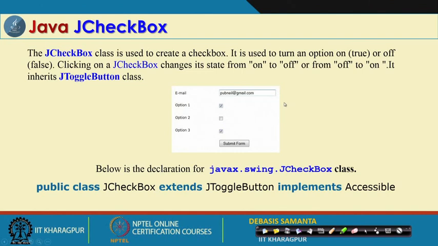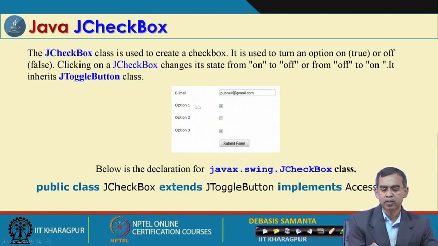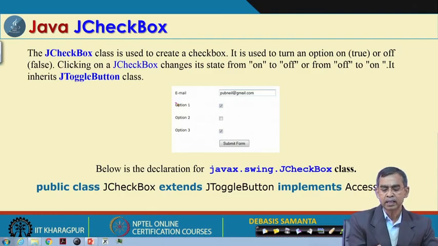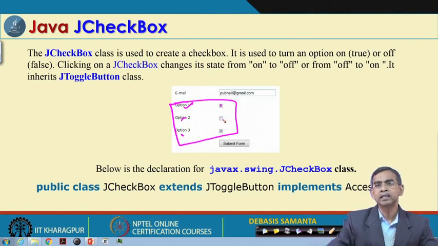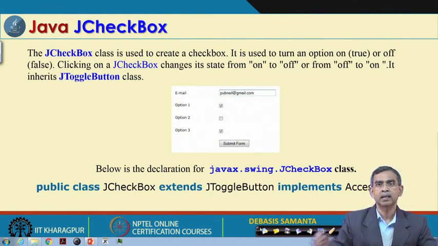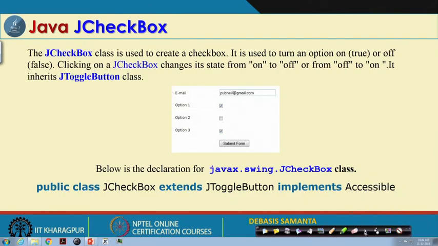Now, JCheckBox is similar to the AWT checkbox, and as you see the checkbox is basically with some option 1. In this example, as you see, this is the checkbox, it has 3 items and then we can click. Here multiple click is also possible or single click is also possible, that you have to define by means of its appropriate constructor, whether you have to do the single click or the multiple click.